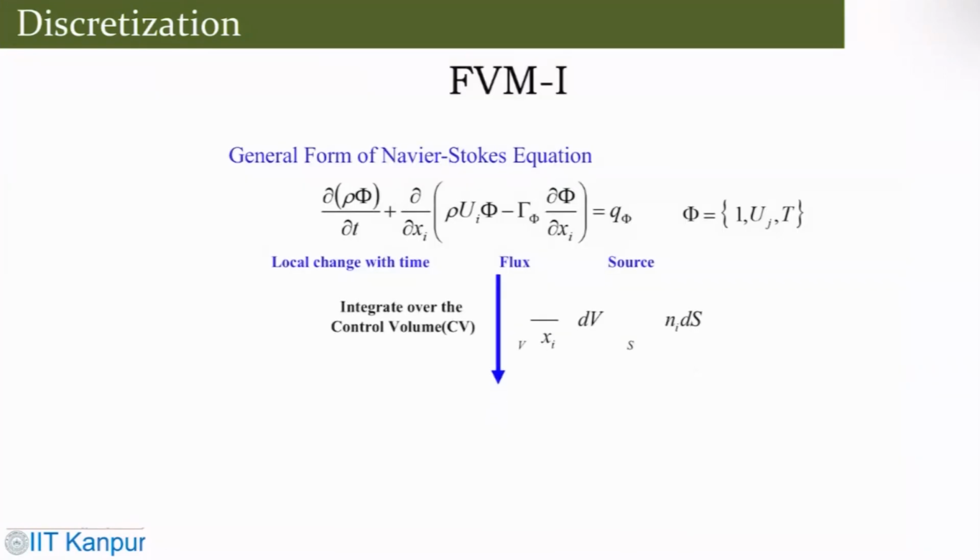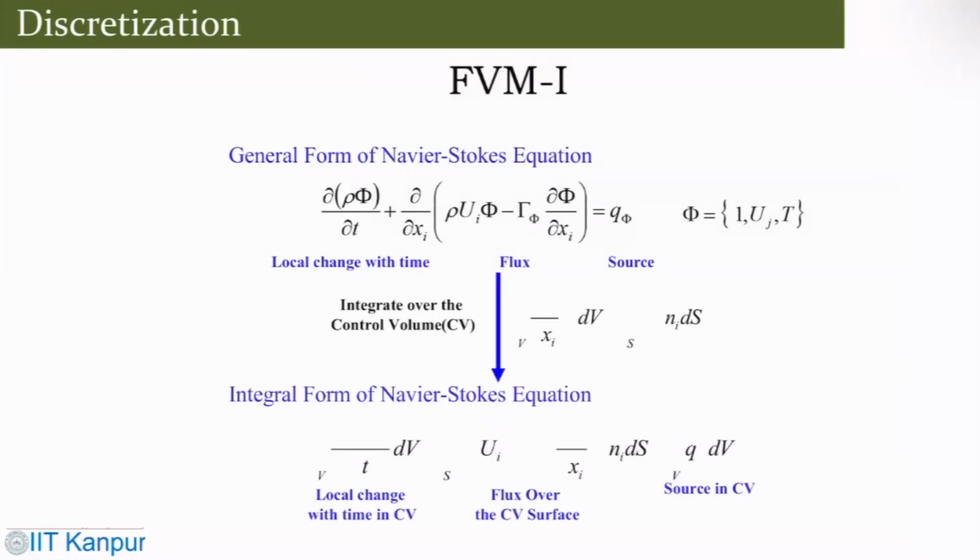Now, in finite volume, what you do, you have this: del of rho phi by del t, plus rho ui phi minus gamma del phi by del xi dot ni, and this is q phi dot dV.